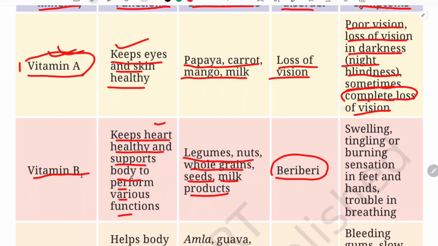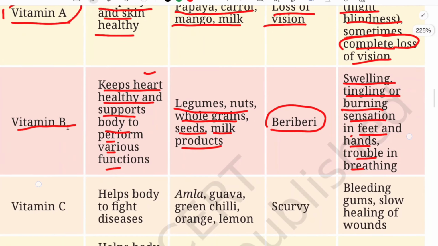And what are the possible symptoms? Swelling, tingling or burning sensation in feet and hands, trouble in breathing. So you will have a burning sensation in your feet as well as hands, like it will be very hot. Your hands and feet will sometimes be very hot and you will feel very uneasy in breathing also. So these are its symptoms.